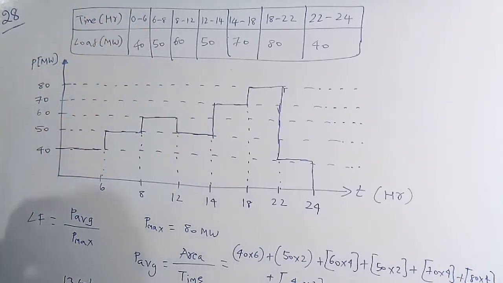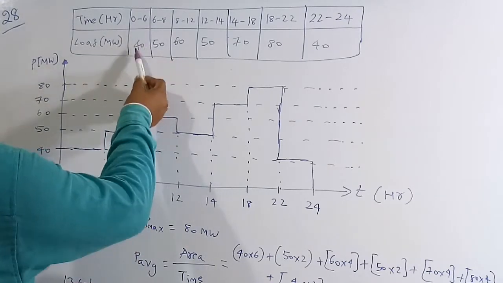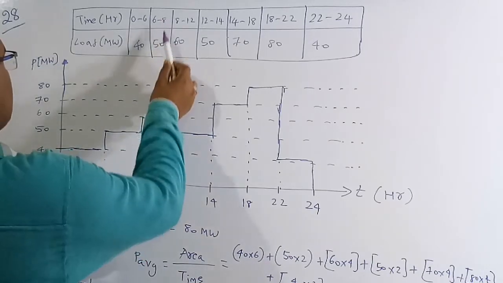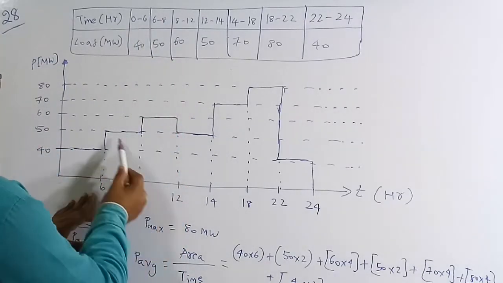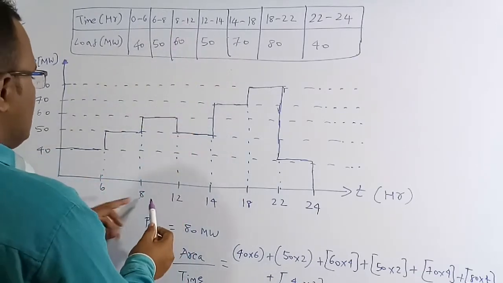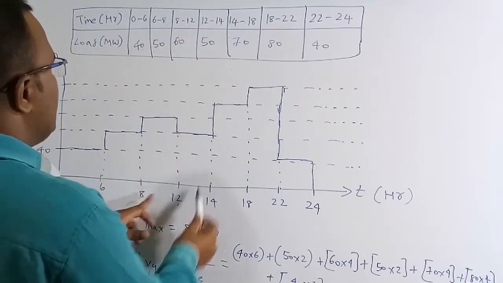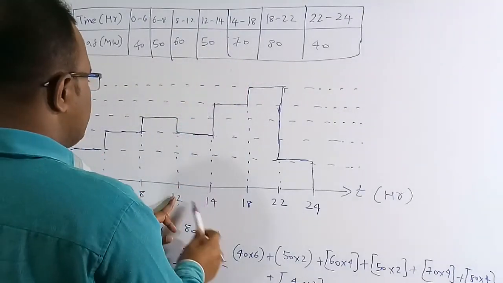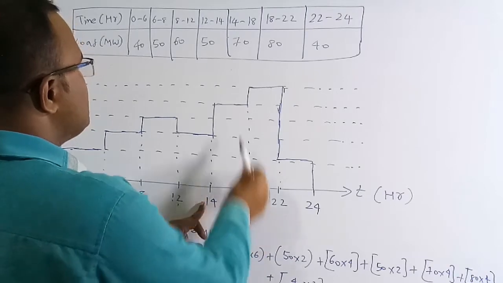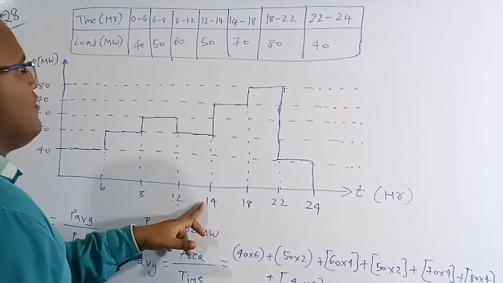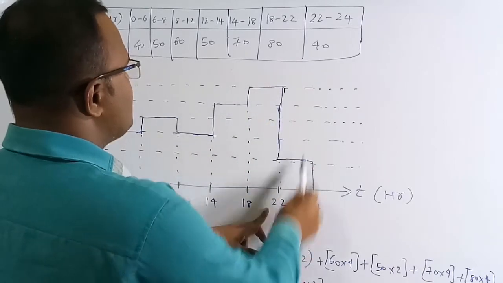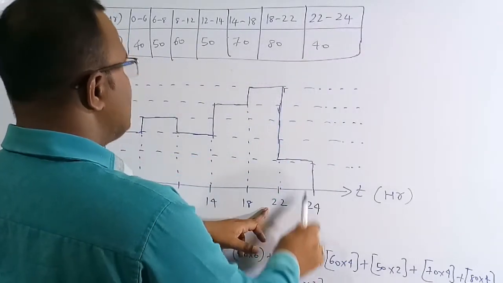If you see carefully, from 0 to 6 hours, the demand is 40 megawatt. From 6 to 8, the demand is 50 megawatt. From 8 to 12, the demand is 60 megawatt. From 12 to 14, the demand is 50 megawatt. From 14 to 18 hours, the demand is 70 megawatt. From 18 to 22, the demand is 80 megawatt. And from 22 to 24, the demand is 40 megawatt.